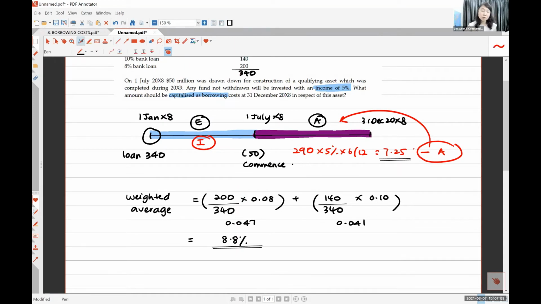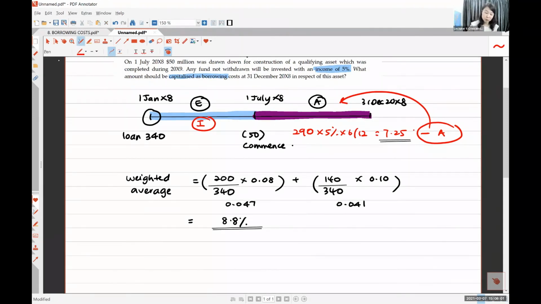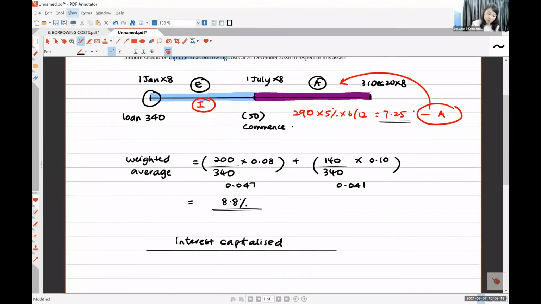Okay, now question asks you, what is the total amount capitalized? I want to calculate, okay? Interest to be capitalized. Let's calculate how much interest can I record as asset and then I charge to IAS 16 as cost. Okay, so this is my capitalized interest.